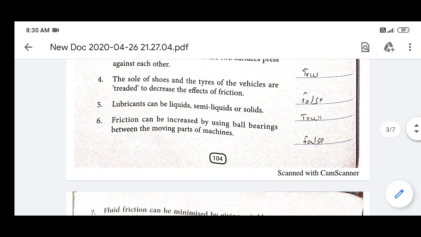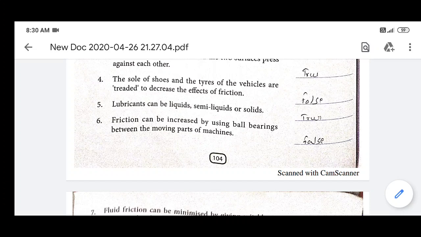Now, lubricants can be liquid, semi-liquid or solid. This is true because in the last class I discussed that lubricants may be liquid, for example oil, semi-liquid, grease, or solid, meaning graphite. So this statement is true.